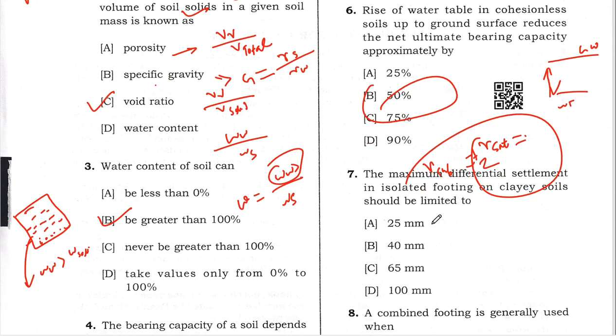Next, as per the IRC provisions, what is the maximum differential settlement in isolated footing? Standard codal provisions are there on clay soil. For clay soil, what is the value? Question number 7, the correct option is 40 mm.